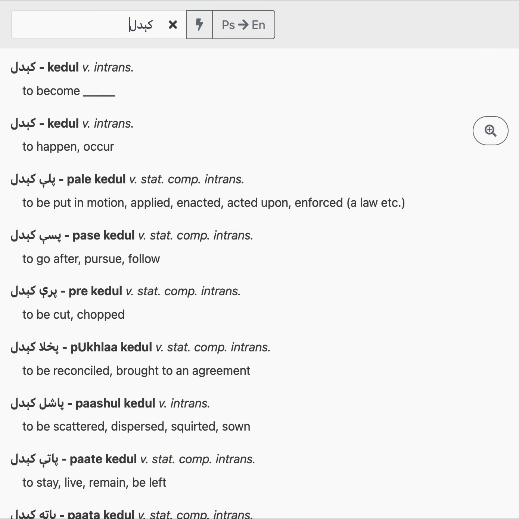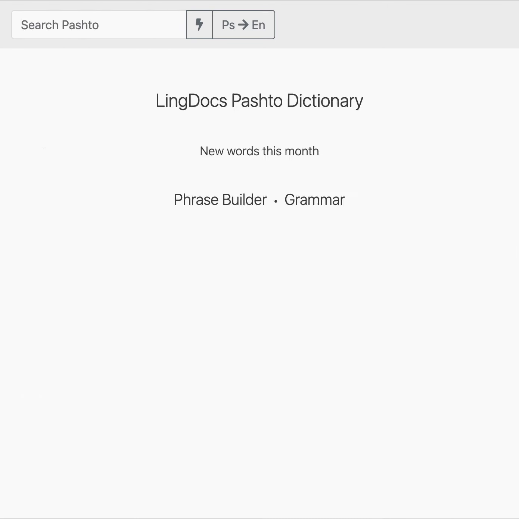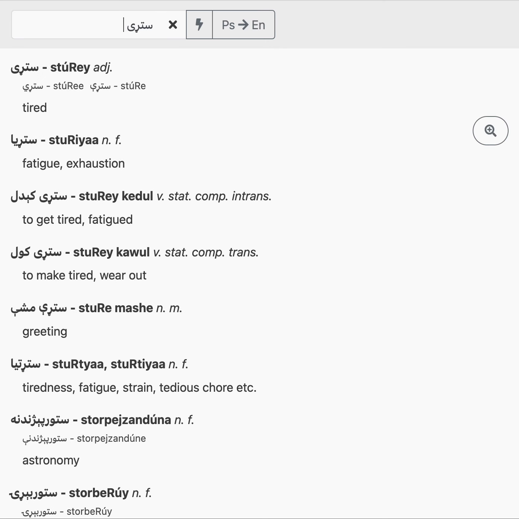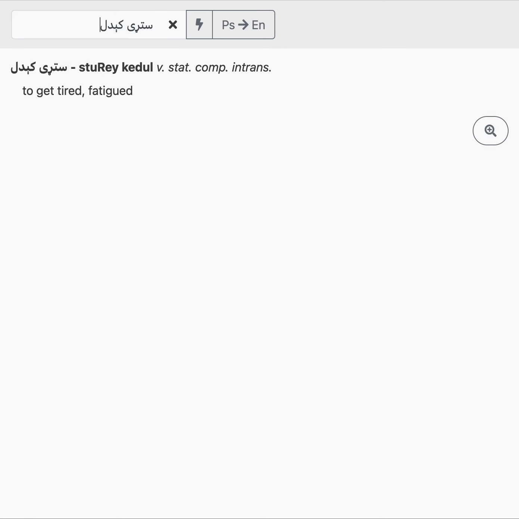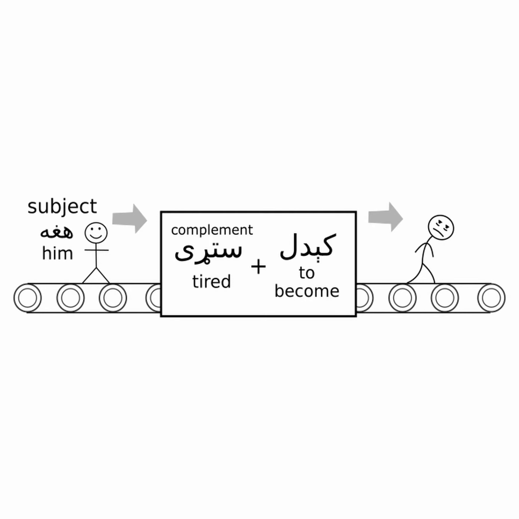This is kidal to become, which does not take the wu prefix. So with a stative compound verb like starikidal, we are saying someone or something is becoming tired.